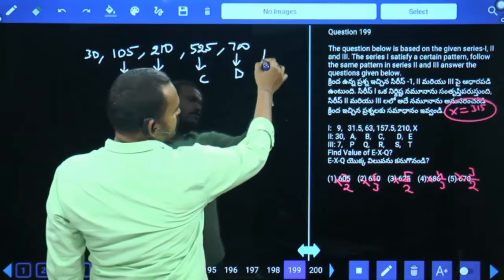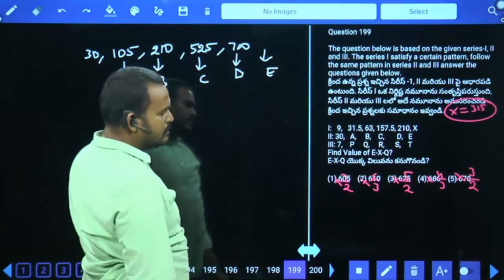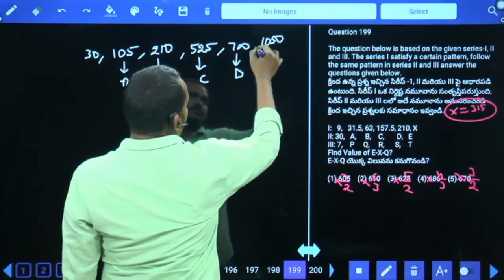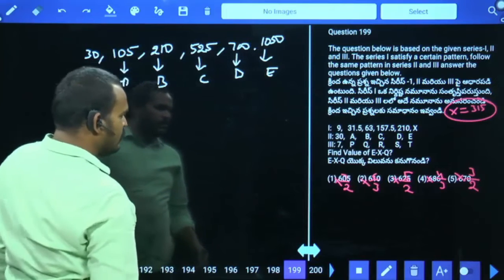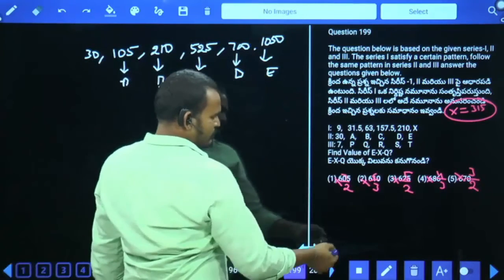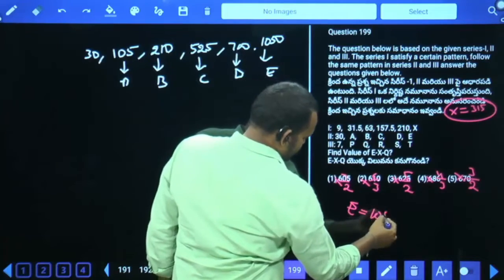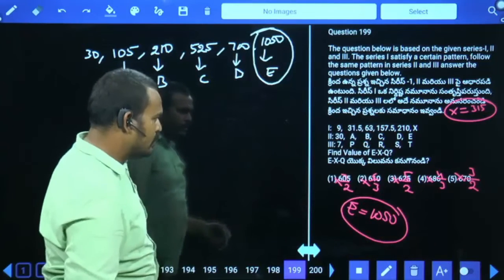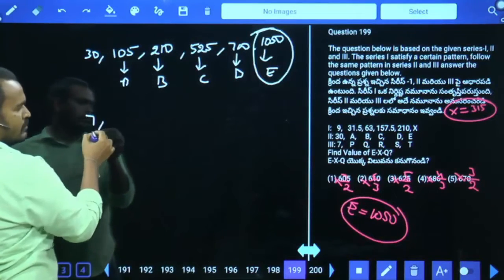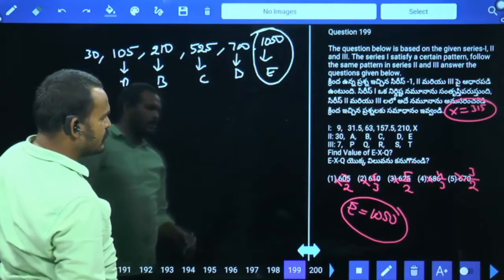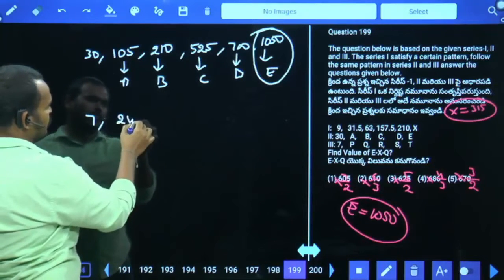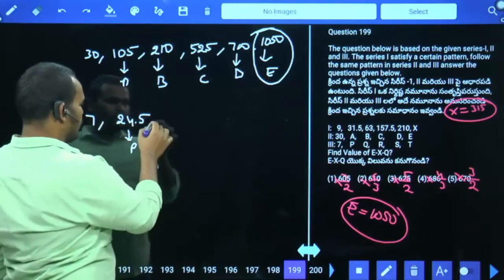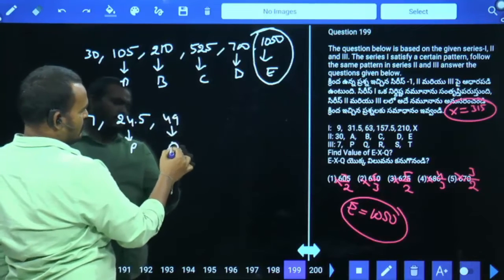And the E value: 700 into 3 by 2 means 1.5 times, it will be 1050. E is 1050. Next one, 7, P, Q, R: the P value is 7 into 7 by 2, 49 by 2, which means 24.5. It is the P value. Next, 24 and a half into 2 times is 49. It is the Q value. We require the Q value.